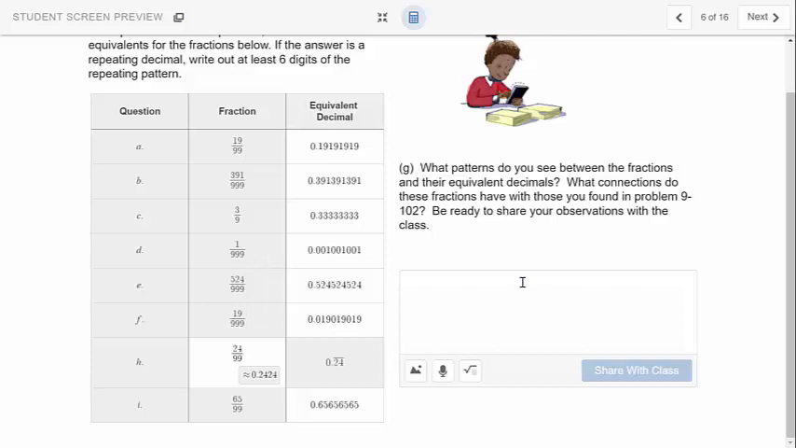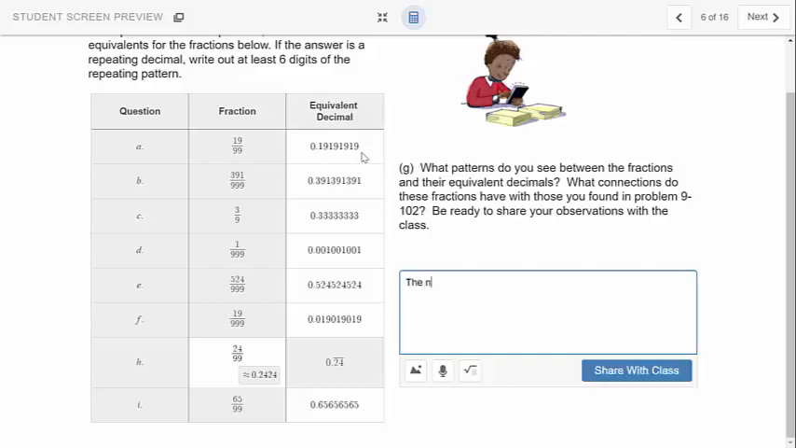Okay, so what general patterns do you see between fractions and their equivalent decimals? What connections do these have with 9-102? So in 9-102, we were talking like 19 over 100, which terminated, 0.19. But when it's 19 over 99, it repeats. And so we might say something like this for a pattern.